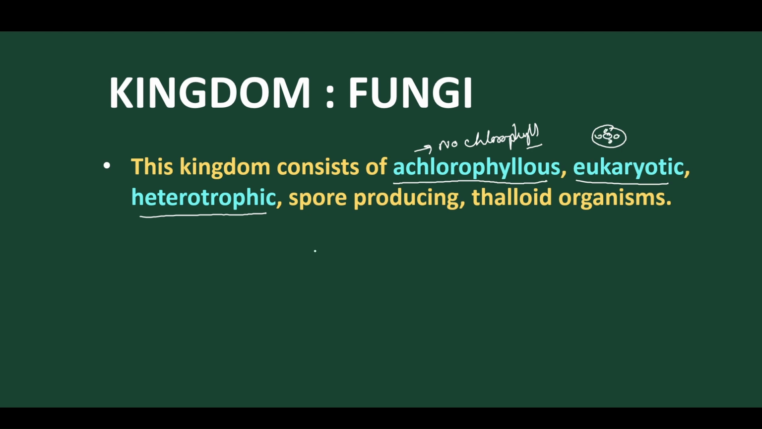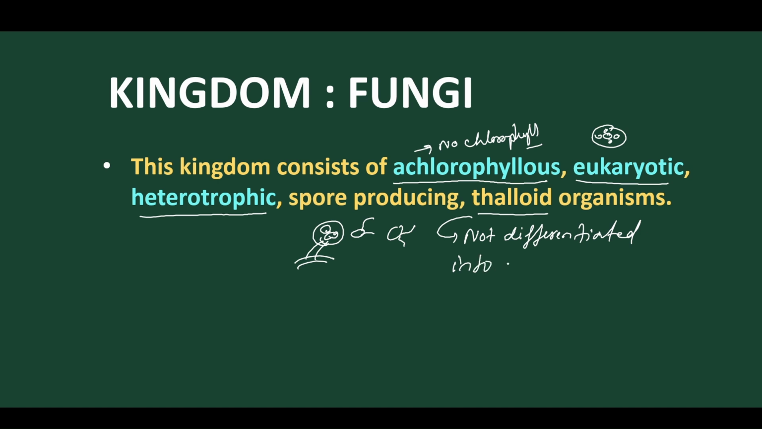So, they are eukaryotic. And these fungi produce different types of spores. And the body is a thalloid organism. What does thalloid mean? It means the body is not differentiated into stem, leaf, and roots.